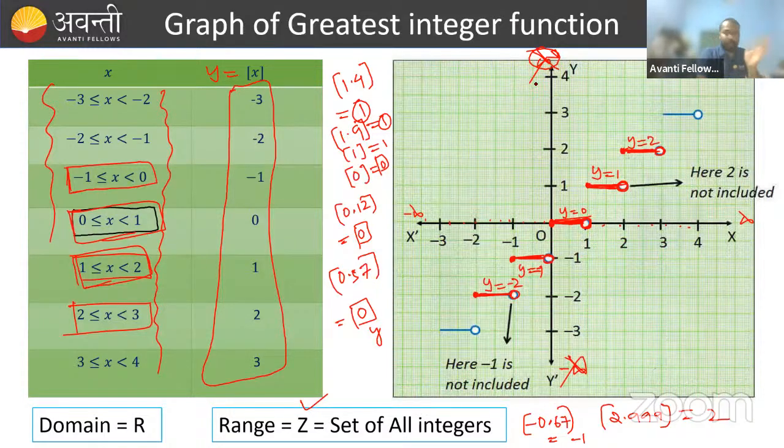I hope this is clear to everyone, guys. Clear? The domain of the greatest integer function is R and the range is the set of all integers. Clear, everyone? Okay, so let's move to the next thing.